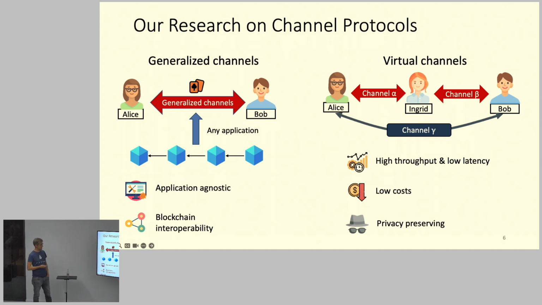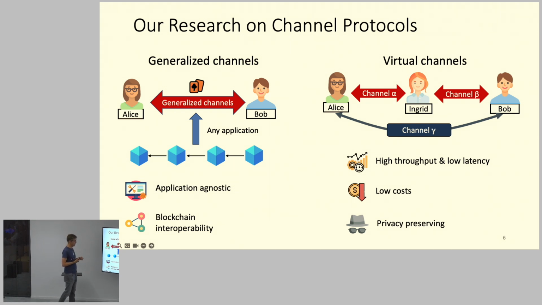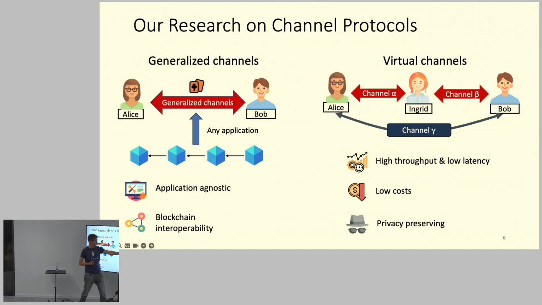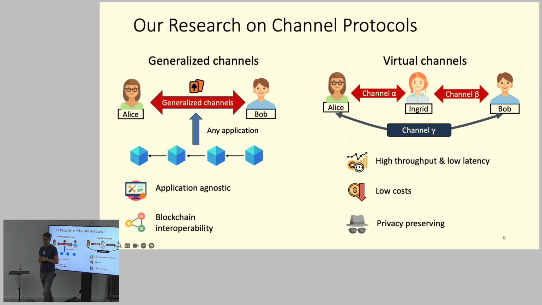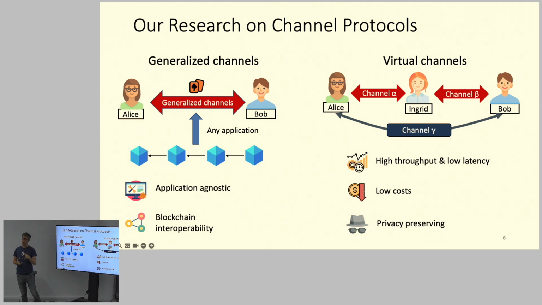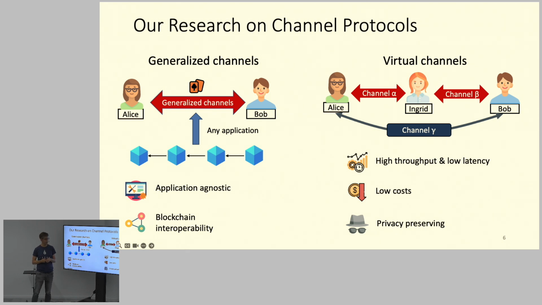So what is the advantage of this? It has high throughput and low latency. Because Ingrid is not involved anymore, she doesn't have to confirm each transaction, which she has to do in the Lightning Network. Here it can be routed directly. It has low costs, depending on the use case, because Ingrid doesn't take fees per payment. She, of course, will take some fees for allowing you to open a channel over her. So there are some fees involved, but at least you don't have to pay fees per payment anymore. You only have to pay for opening the channel.